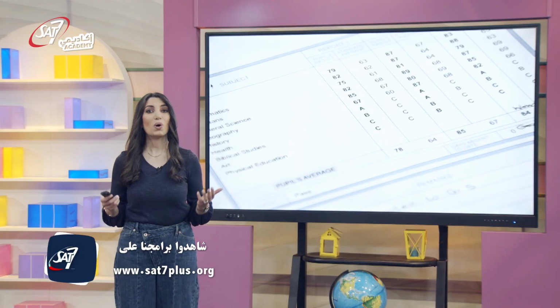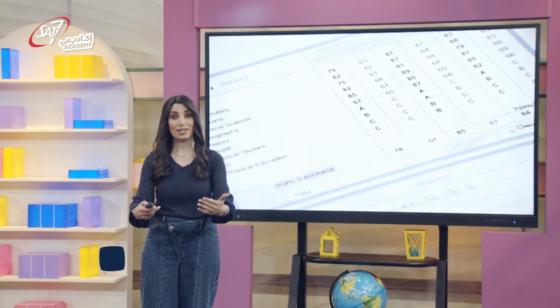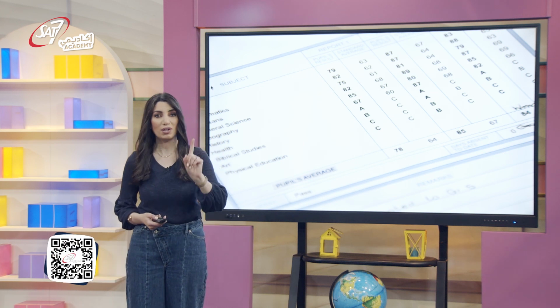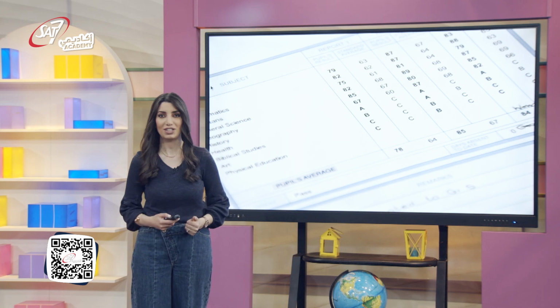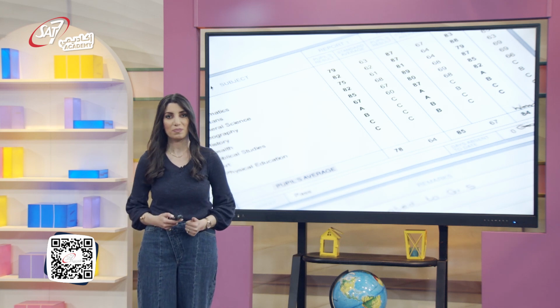To be able to know how you've performed during the year, you need to see only one number that represents all your work, grades, and effort, and this is your average.